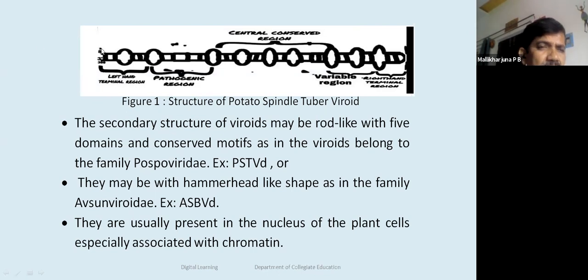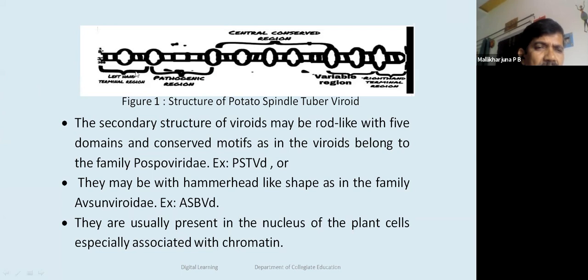So this is a typical viroid structure. You can see this is the 5' end and this is the 3' end. A simple linear molecule is folded on its own axis. Wherever base complementarity is there, there is stem formation; wherever it is not, there is loop formation. That is how, to get stability, the secondary structure of the viroid is formed, having five distinct regions.